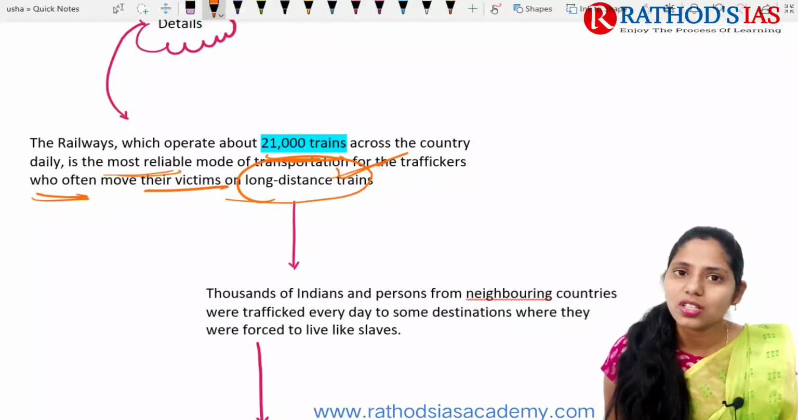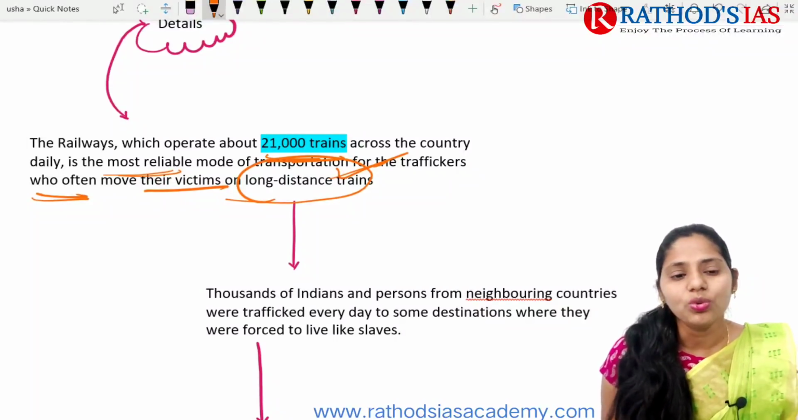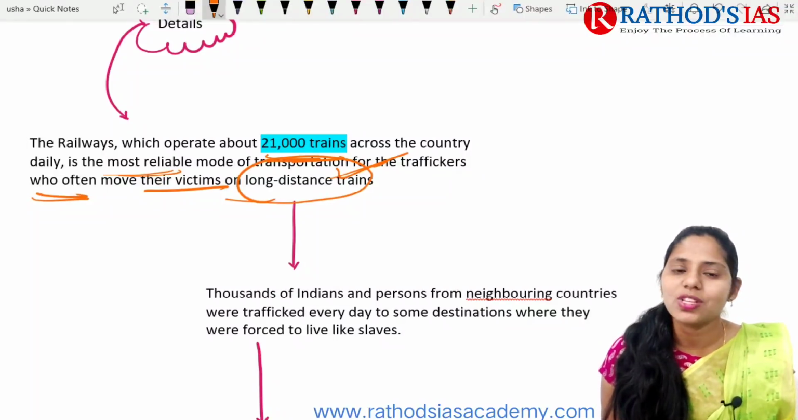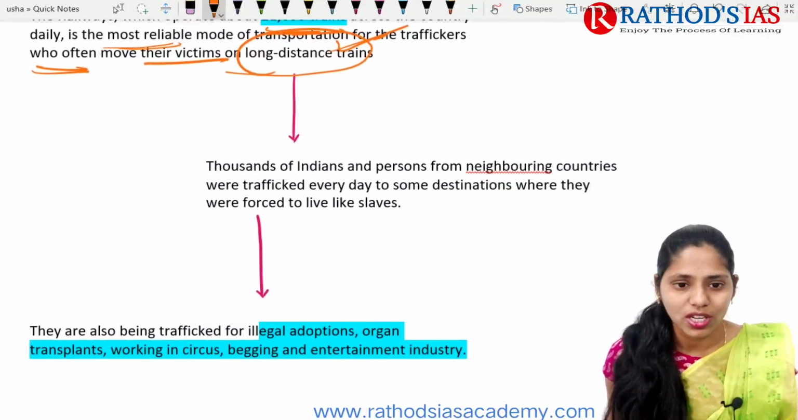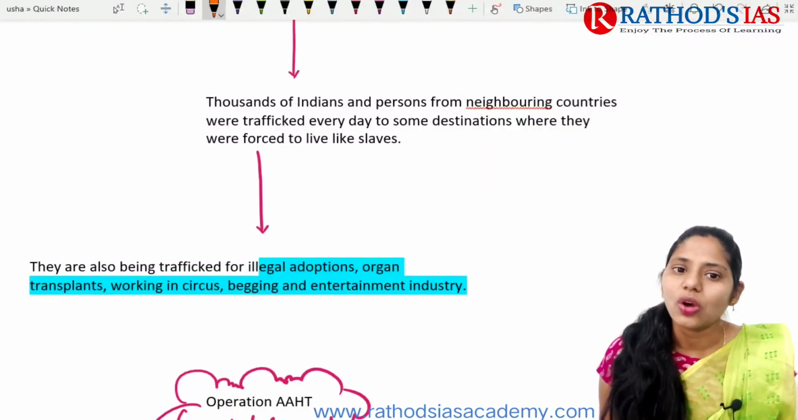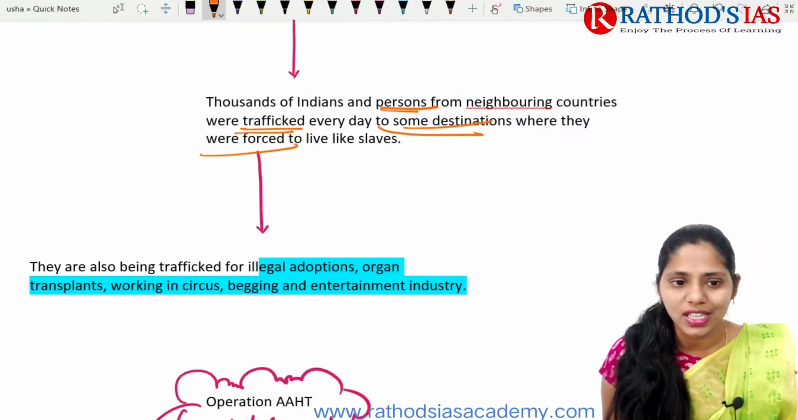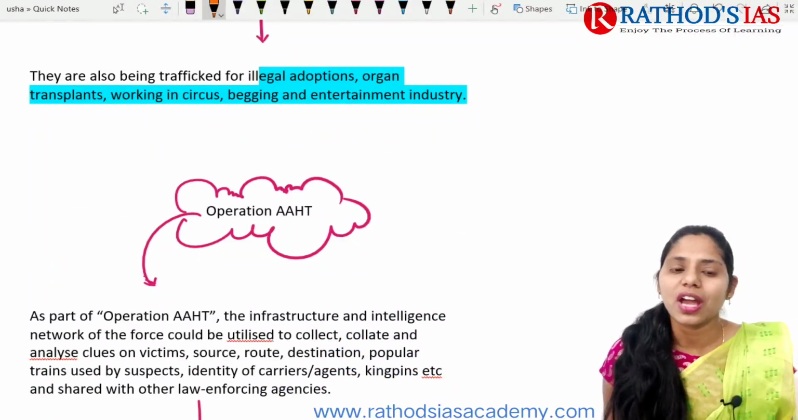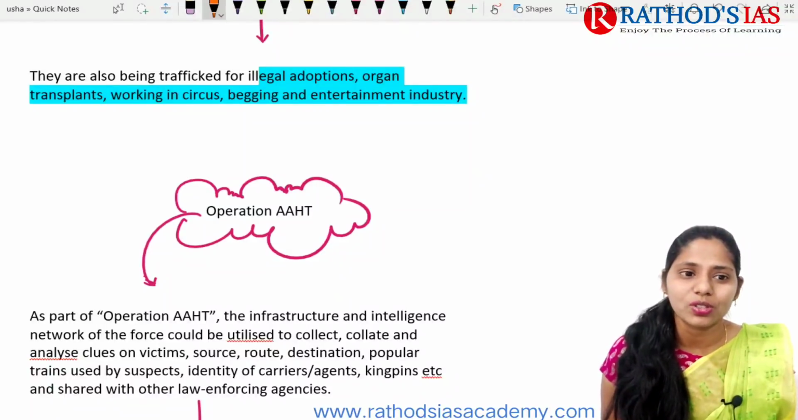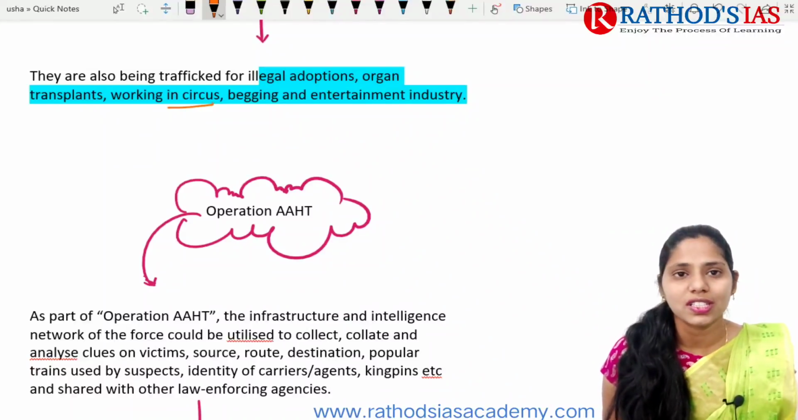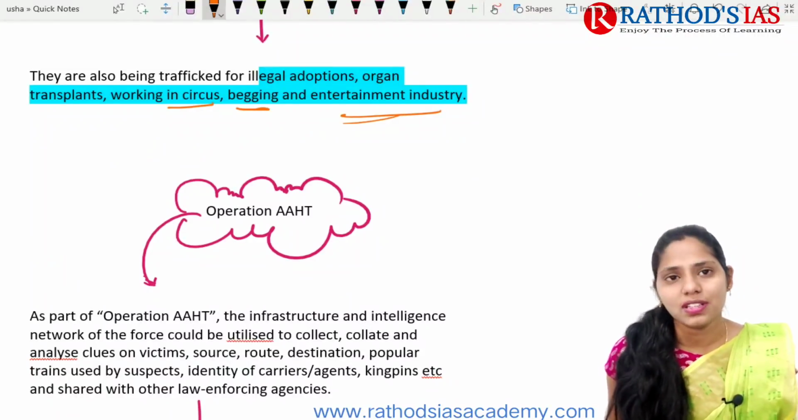So traffickers mainly use these railways to move victims from one place to another on long distance trains. And thousands of Indians as well as persons from neighboring countries are trafficked every day to destinations where they are forced to live like slaves. They are also trafficked for illegal adoptions and even for organ transplants. This organ transplant racket is increasing day by day, and there are many movies talking about these organ transplants, and they are also made to work in circuses and begging and even in the entertainment industry as well.